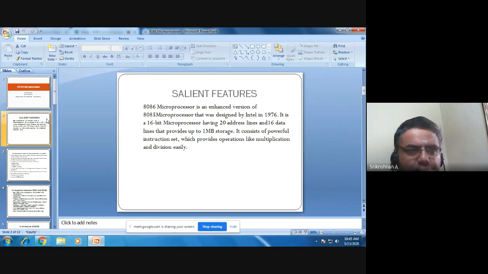It also consists of a powerful instruction set, and it provides operations like multiplication and division easily. In common mathematics, multiplication and division are normally seen as repeated addition and repeated subtraction. The 8085 had a lack of capability there. In 8086, that limitation was removed by providing dedicated multiplication and division instructions.